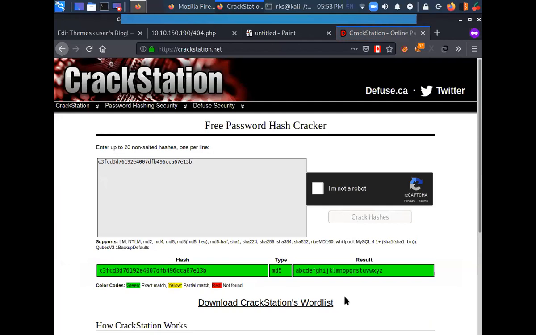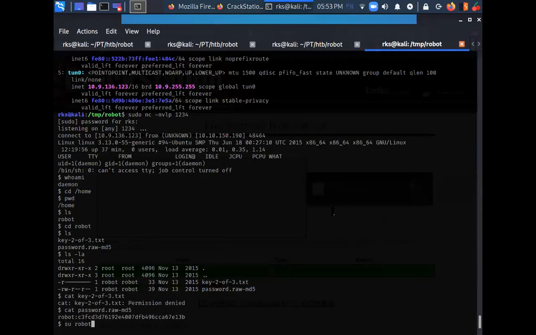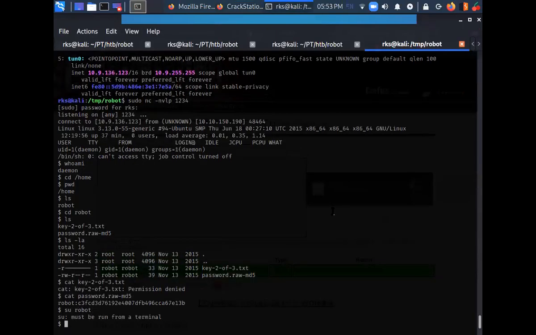So let's do a switch user. Let's upgrade our shell from daemon user to robot. So let's do su robot. And it says su must be run from a terminal. So this is a dumb shell basically. This is not a terminal. So what I'm going to do is use Python to spawn a terminal for me. How is it possible?